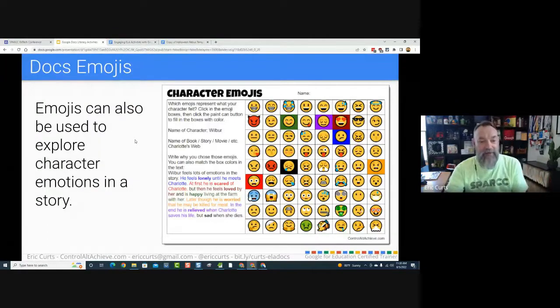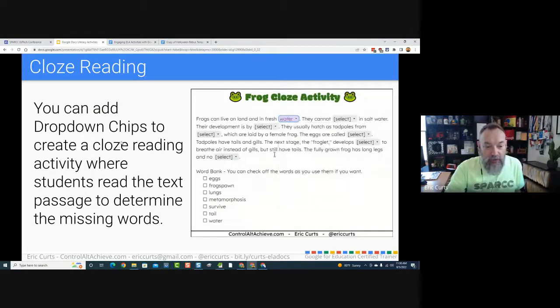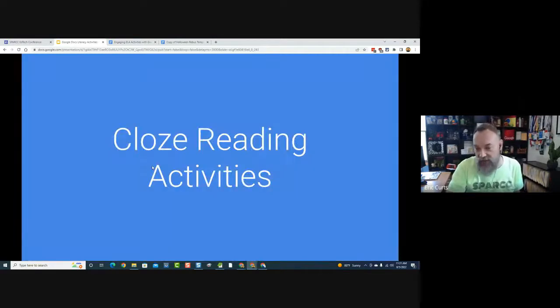So next up, after emojis, the next category we're going to look at is close reading activities. You're probably familiar with what a close reading activity is. If you're not, real quick, it's where you take text, pull certain words out of it, and make a word bank from them. The student goes back through and puts the words back into the text from the word bank. So it's all about comprehension, context clues, reading through some text and figuring out which vocab words go back in. There's so many ways to make close reading activities, and a lot of tools out there for it.